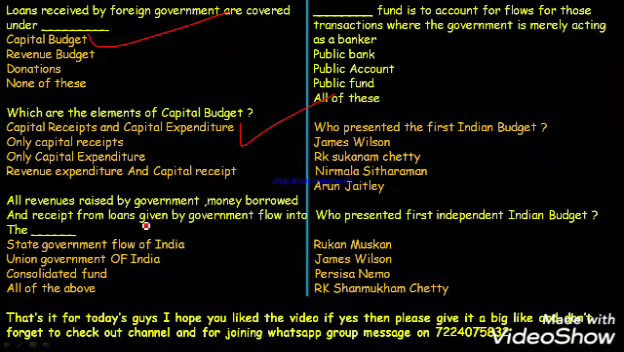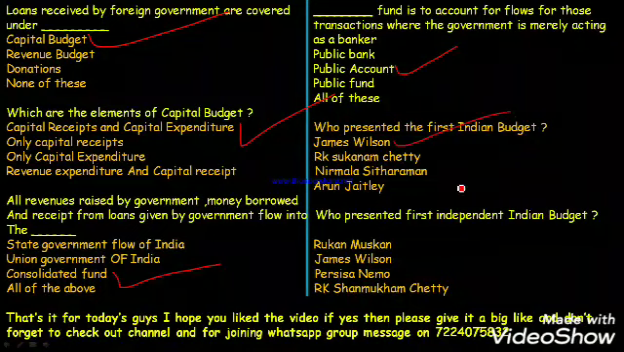All revenues raised by government, money borrowed and received from loans given by government flow into the consolidated fund. Okay, fund is the account. It is a public account. Who presented the first Indian budget? It is known as James Wilson. Who presented the first Indian independent budget? We have already read that, it is R.K. Shanmukham Chetty.